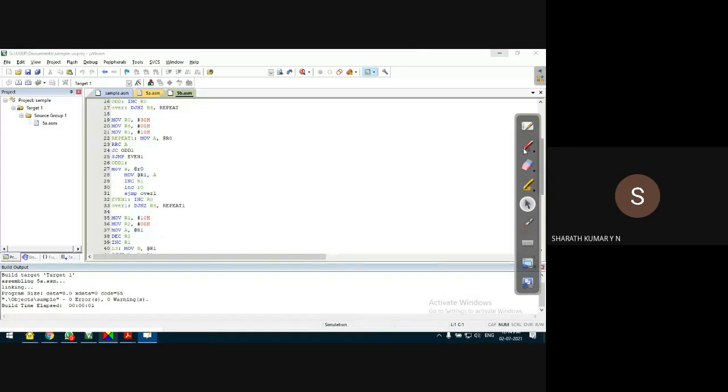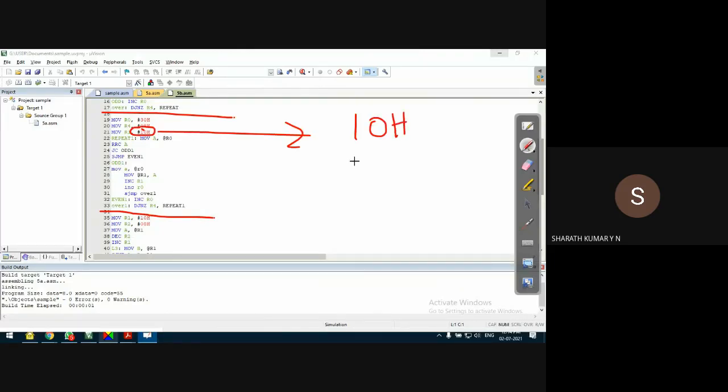In the second part of the program, if you observe, the program looks similar. The only difference is that now the target location is 10H. 10H corresponds to register bank 2. In this part of the program, I'm checking the data stored in 30H, whether it is even or odd. If it is even, I'm ignoring the data.